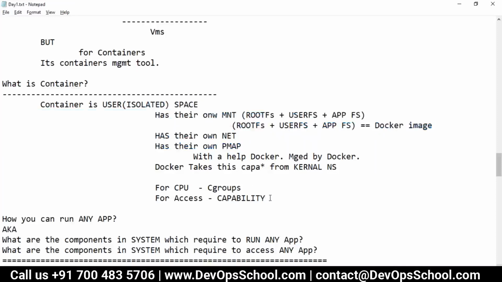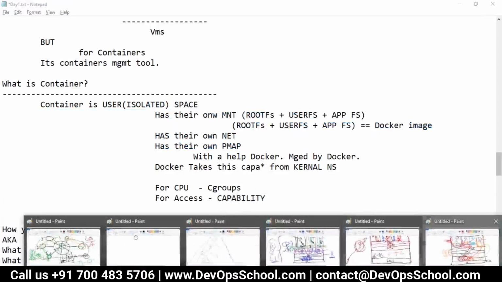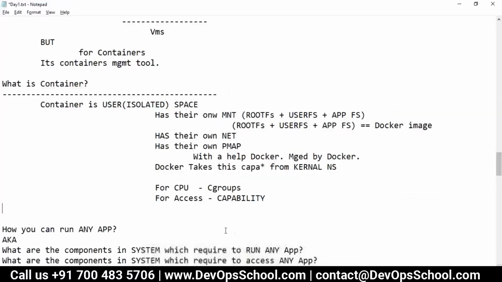Yes, Rajesh. So guys, now you tell me, for running 3 applications, how many operating systems do you need? 3 Apache, how many operating systems needed? Only one. So you save so much CPU, so much RAM, so much storage, so much licensing cost.